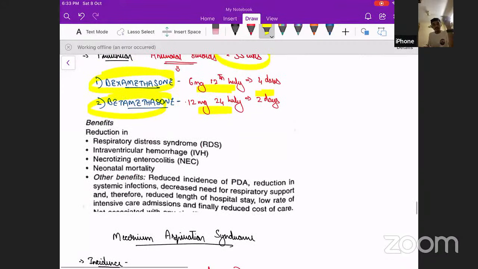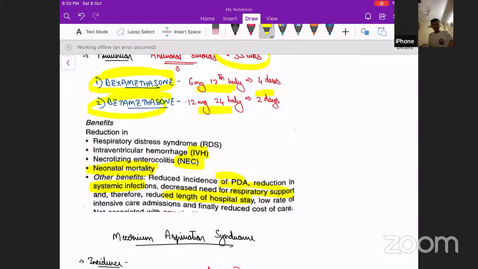And what are the benefits? Any other benefits other than RDS? Yes, it helps in reducing IVH in preterm babies. It helps in the reduction of the rate of necrotizing enterocolitis. Overall mortality is reduced, and there is reduced incidence of PDA, reduction in systemic infections, decreased need of respiratory support, and it reduces the length of hospital stay. These are the various other benefits.